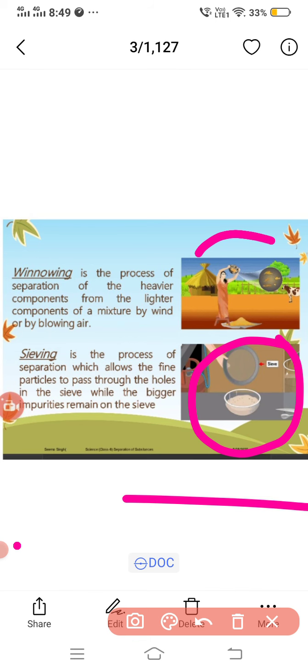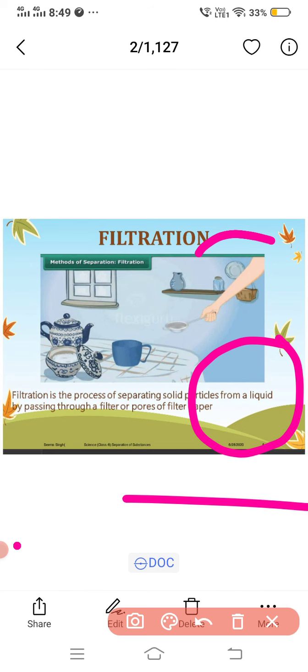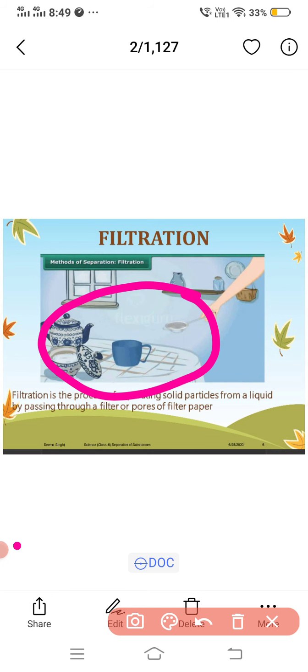Okay, then the next one is filtration. So you know about filtration. Filtration is a method of separating insoluble solid particles from a liquid using material that allows the liquid to pass through but not the solid. This method is used for separating fine insoluble solid material.